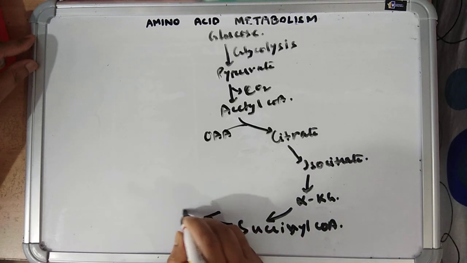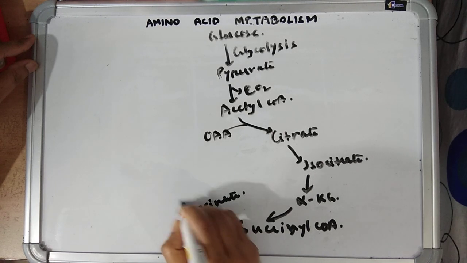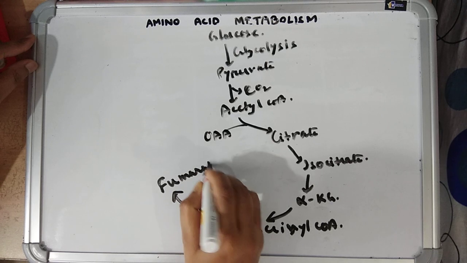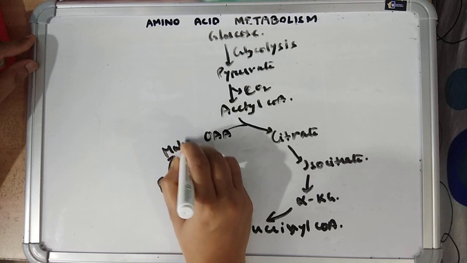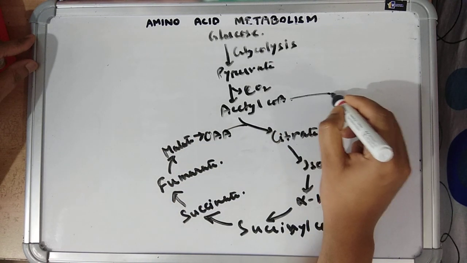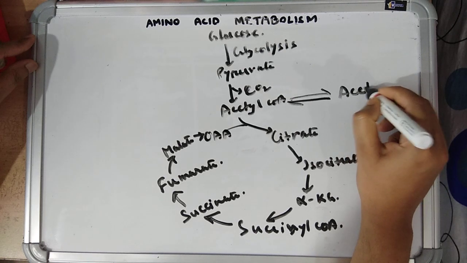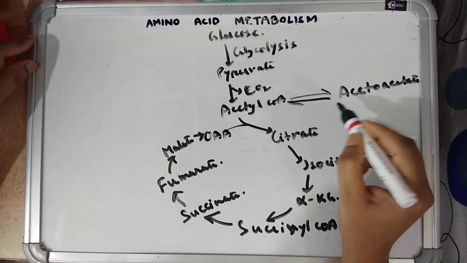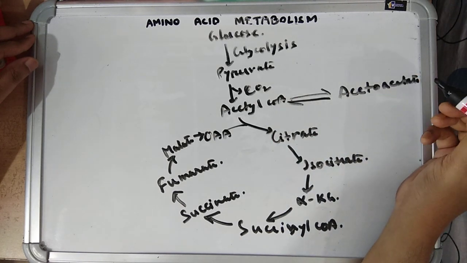which forms succinate. Succinate forms fumarate. Fumarate forms malate, which forms oxaloacetate. Acetyl coenzyme A is converted into acetoacetate, so it can form ketone bodies and it is a reversible reaction.